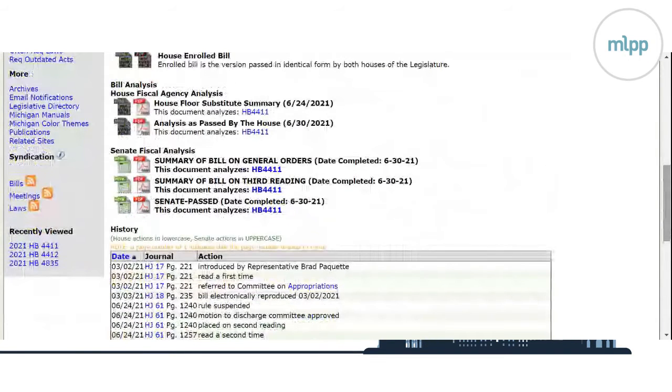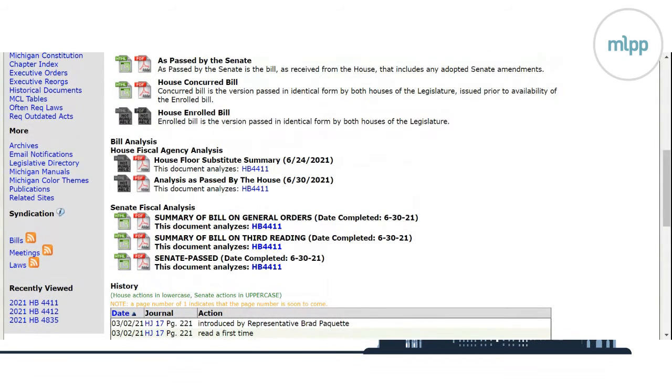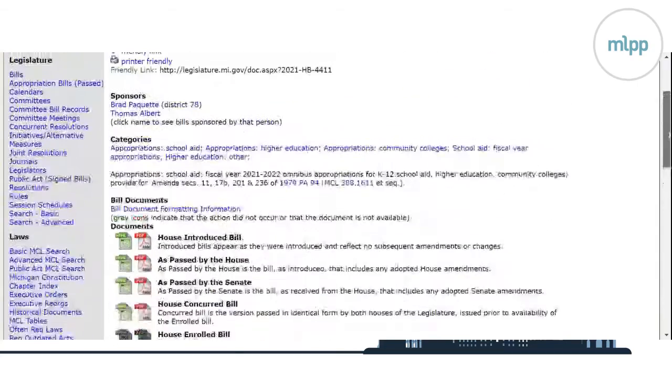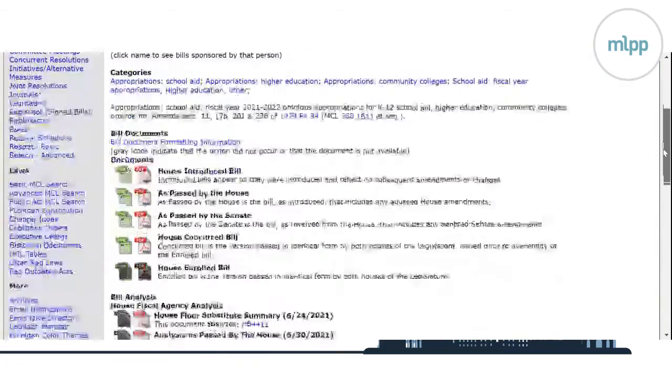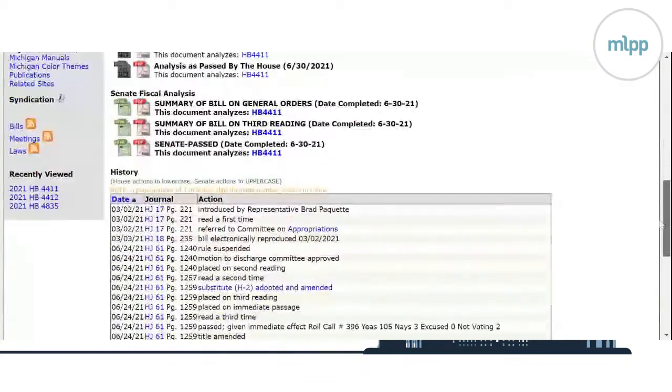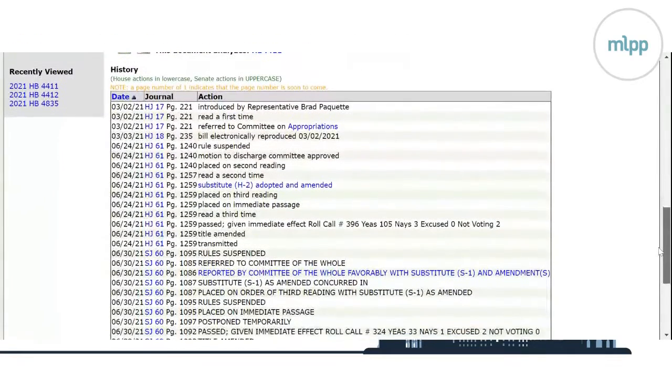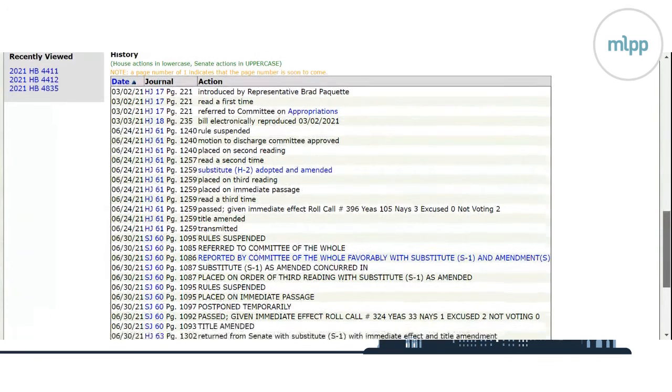Sometimes they will include a list of what organizations support or oppose bills, what the expected revenue hit or price tag is, all things that are important to consider there. So remember that fiscal agency analysis is really your friend in trying to better understand the legislation and look at things a little closer. And then because this bill has gone farther along in the process, I wanted to take a closer look at the history here and where it's at.